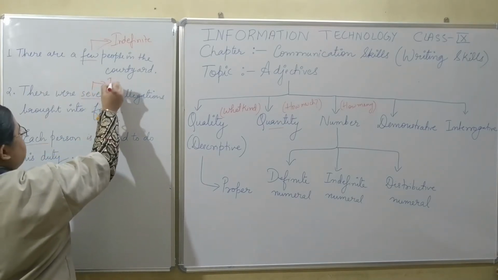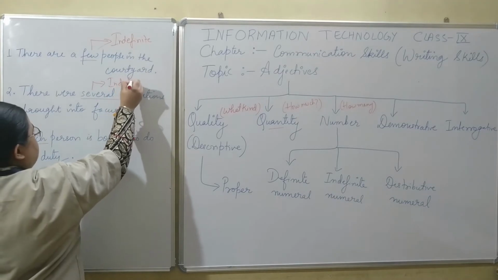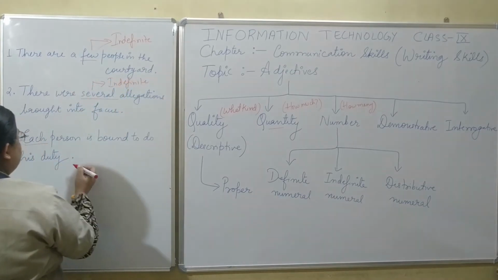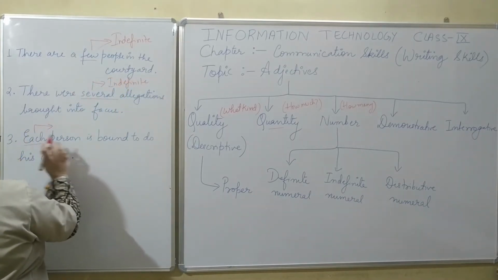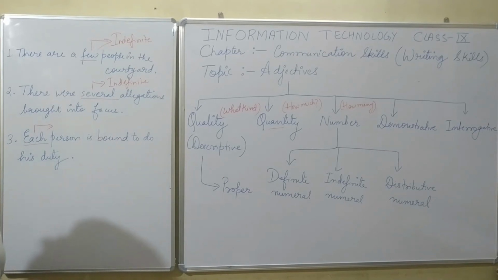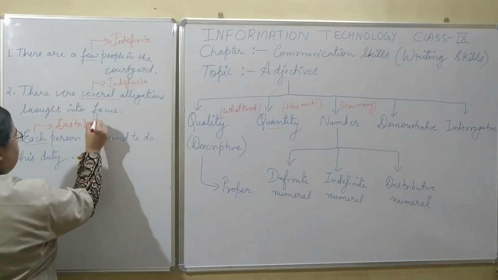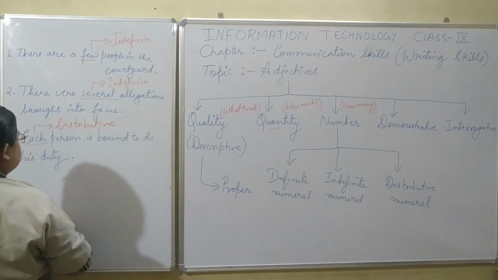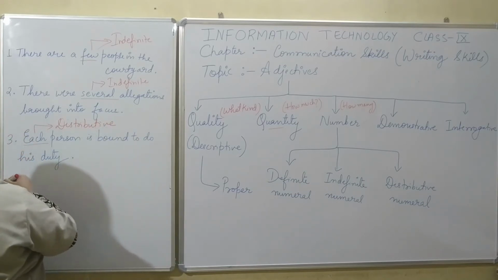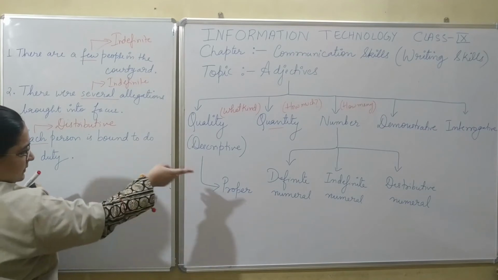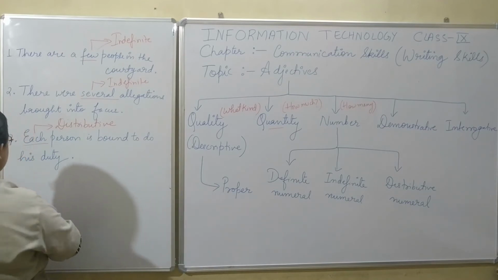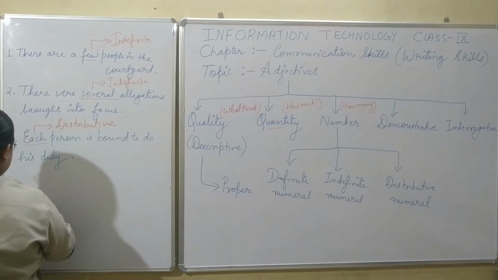Several allegations, again indefinite adjective. Each person. Now when I say each person is bound to do his duty, it means all the people. We are referring to all the people in the group. So this becomes distributive numeral adjective. And the last case, definite numeral, would be something like this.